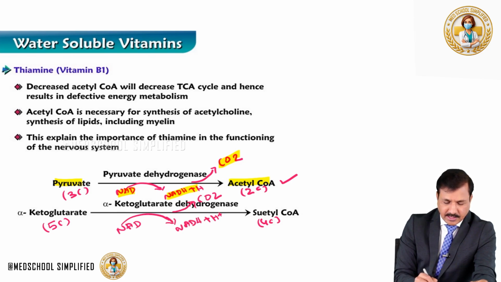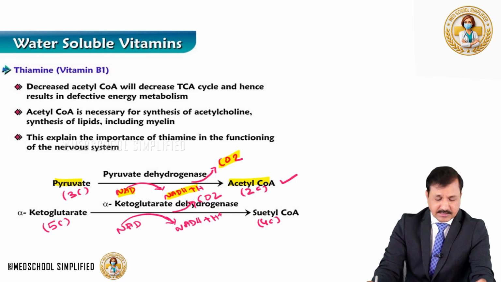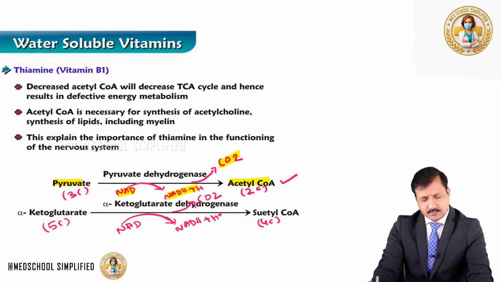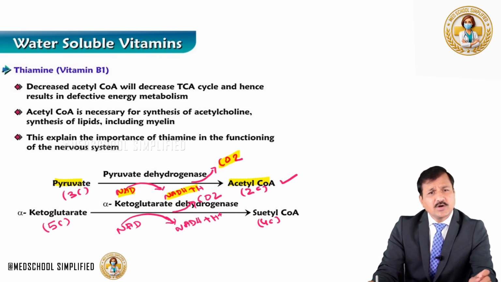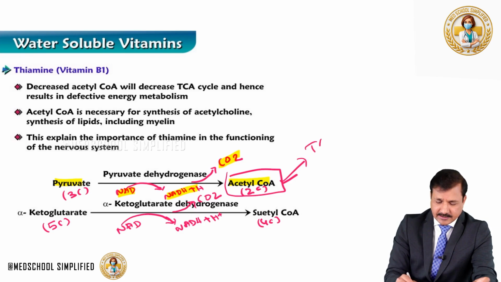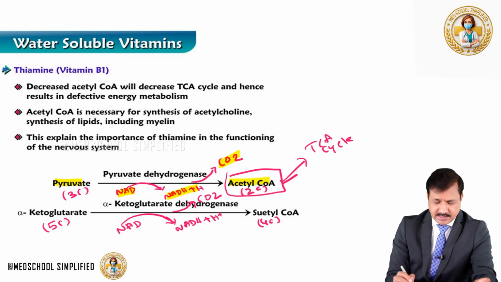That means NAD is reduced while alpha ketoglutarate is converted into succinyl-CoA. Now, note that pyruvate is converted into acetyl-CoA, and this acetyl-CoA gets into the TCA cycle. Acetyl-CoA is a substrate for the TCA cycle. And also, in the second reaction that I have explained, alpha ketoglutarate is converting into succinyl-CoA.